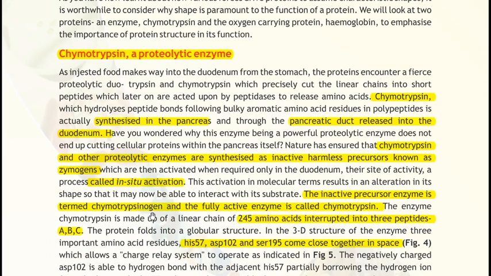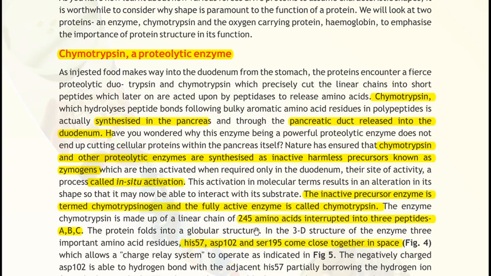So which residues are involved in forming the functional form? His57. These are the amino acid residues. His57, aspartic acid 102, and serine 195 come closer in space and form the functional form of the enzyme.